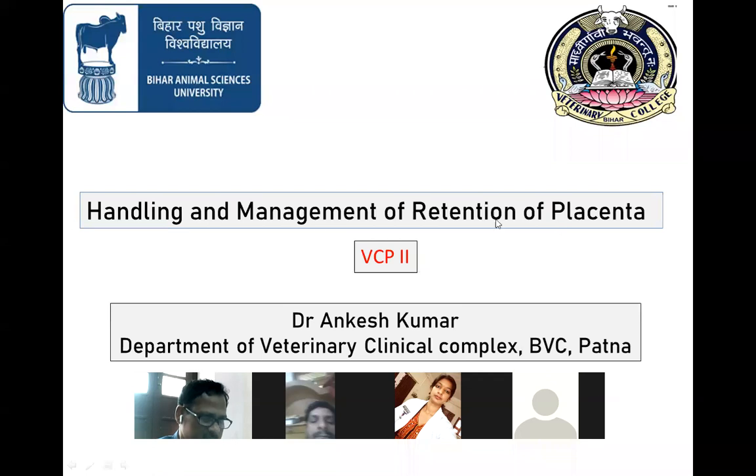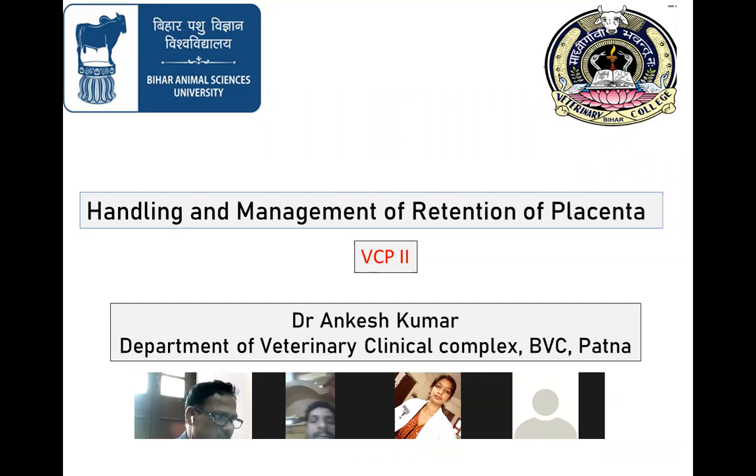There are many predisposing factors and many reasons behind this disease. Sometimes people say premature birth. When a cow is going to abort at the 7th month, certainly that cow will have retention of placenta. And when a cow is pregnant with twin fetuses, then the twin fetuses are mostly born prematurely.